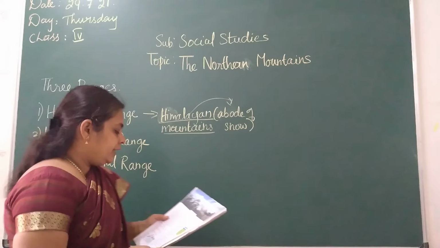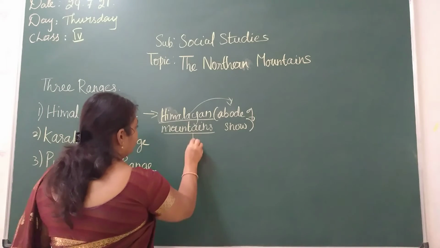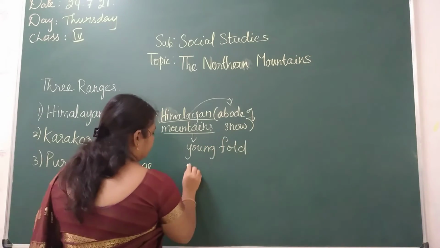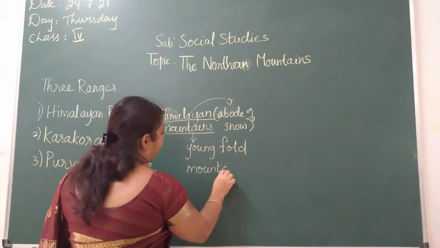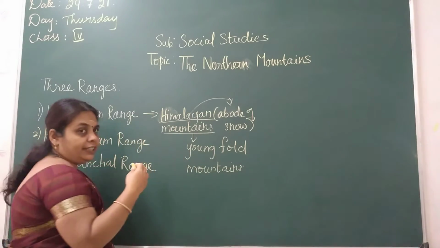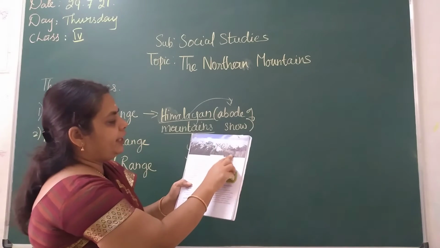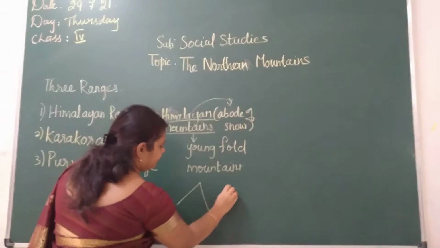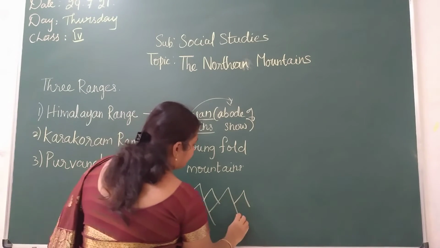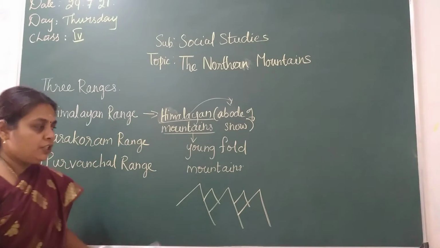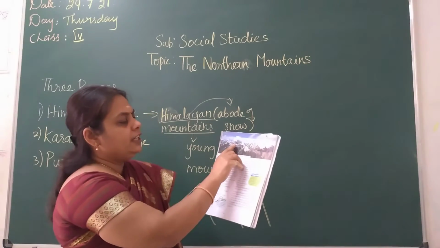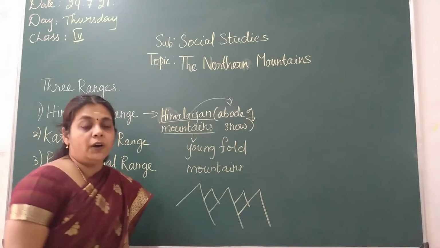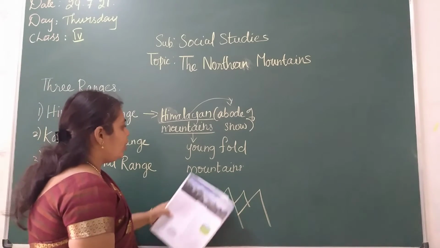Then there are also fold mountains, children. The Himalayas are fold mountains. How would it have happened? You would have observed in the picture, one is in the front, another one forms from the back. Like this it goes, children. Have you observed it? One mountain is here, like this it goes. See, this is like a fold, children. That's why these mountains are called fold mountains.